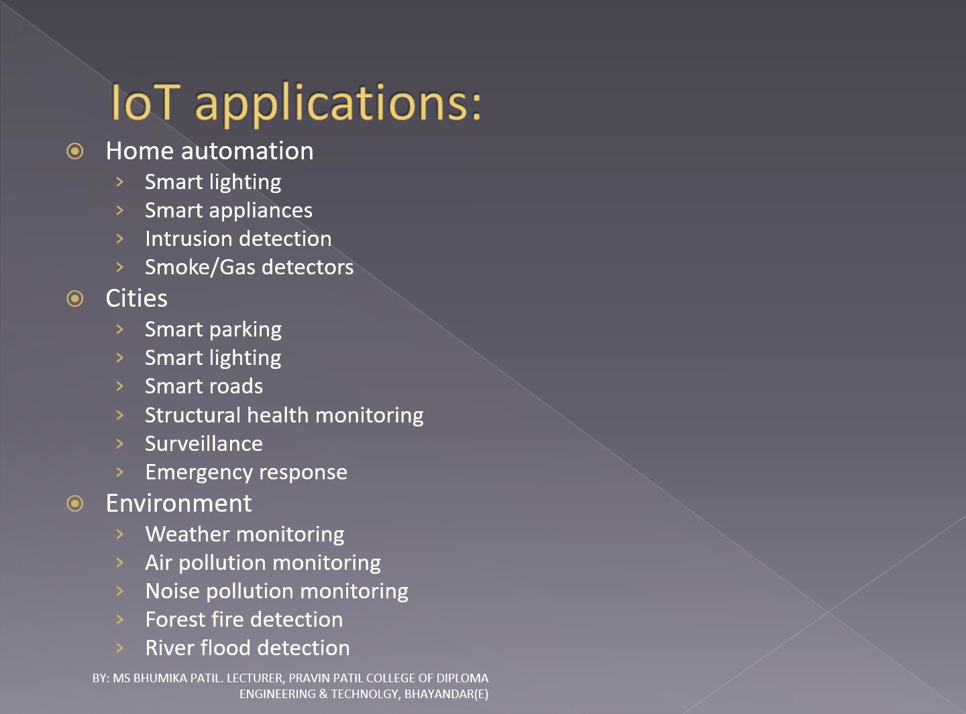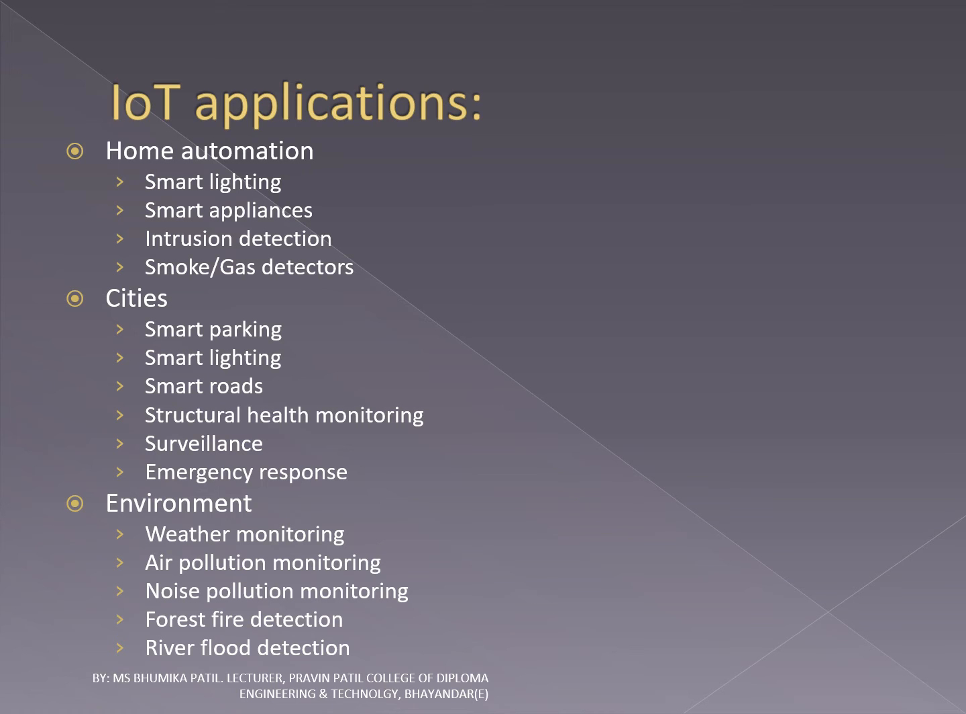Second application is in cities. In cities, smart parking makes the search for parking space easier and more convenient for drivers. Smart parking is powered by IoT systems that detect the number of empty parking slots and send information over the internet to smart application backends. Smart lighting for roads, parks, and buildings can help in saving energy.